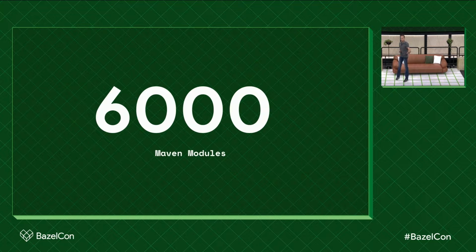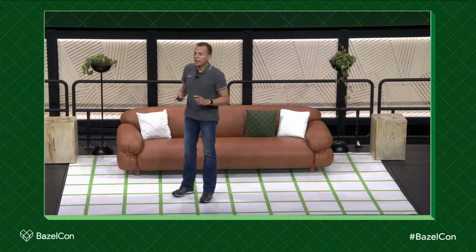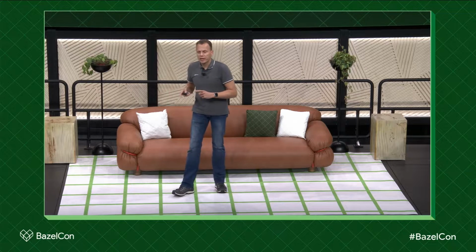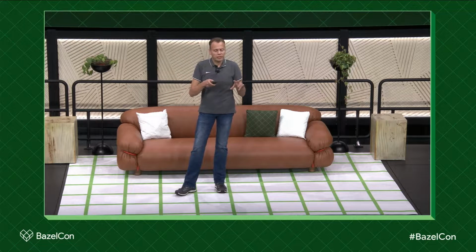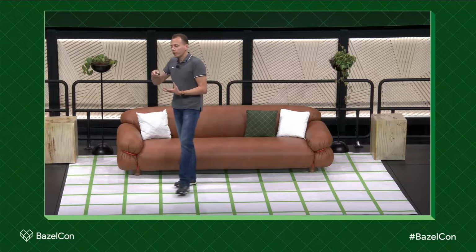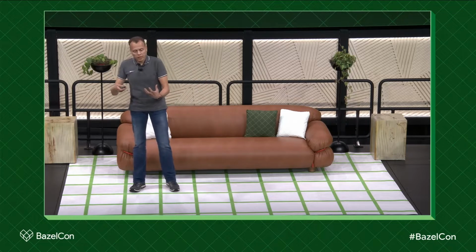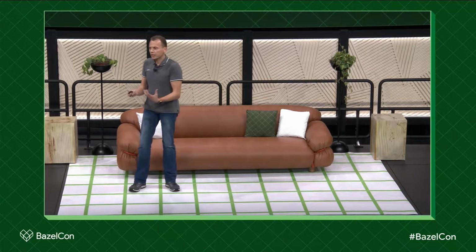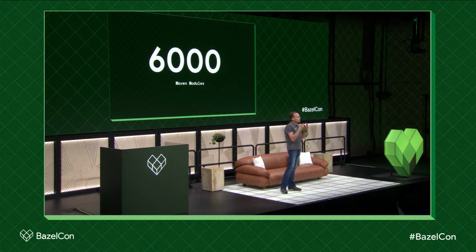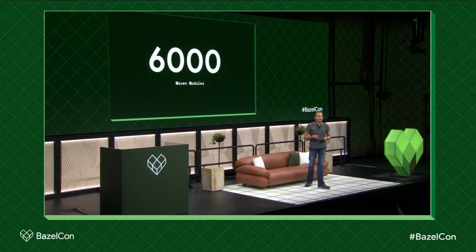So it all started with that single module. Today we have 6,000 Maven modules. Now, not every single Maven module is actually a feature or functionality. We have this convention that when you create a component in our system, you have to create a Maven module for the API, one for the implementation, for unit tests, and for functional tests, and so on and so on. This actually helps us with the migration a lot because we can rely on some assumptions in these modules.